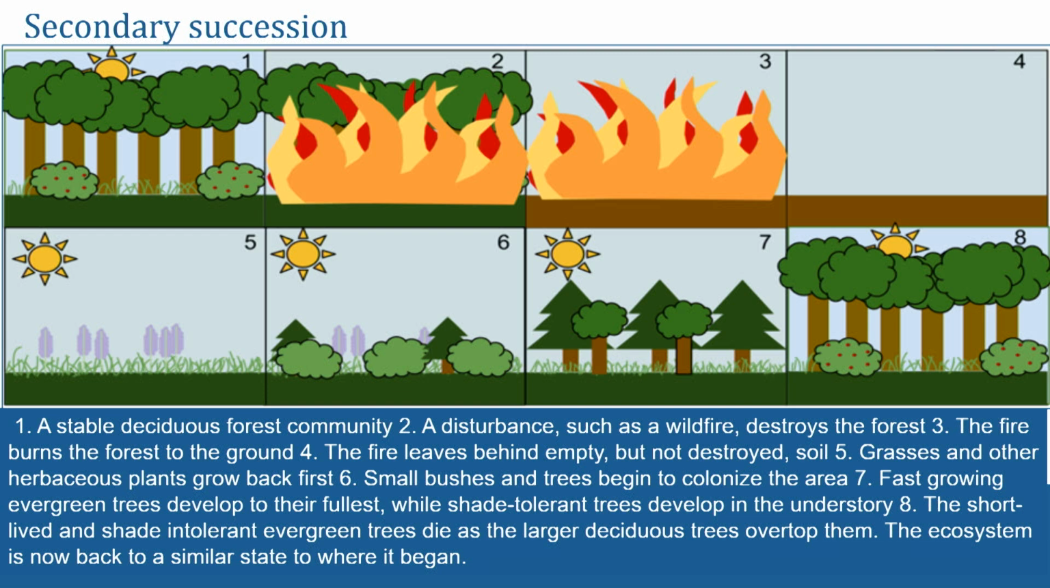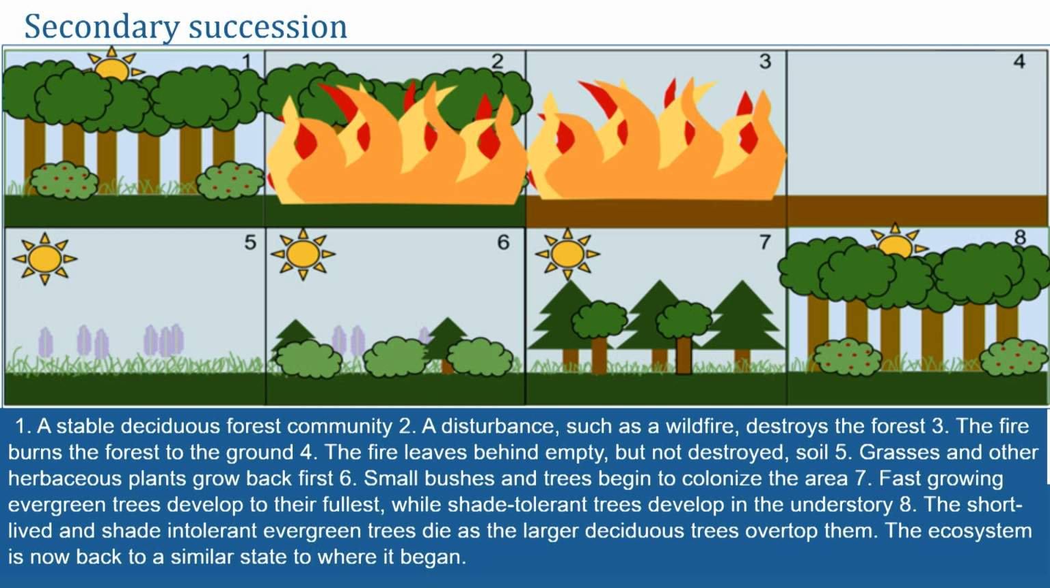Then number 5 on the next row there, the grasses and other herbaceous plants grow back first. These are the things that grow the fastest. They bounce back really quickly, right? And so you'll start to see those small plants come back first. Then we'll have small bushes and trees begin to colonize the area. Number 7, fast-growing evergreen trees develop to their fullest, while shade-tolerant trees develop in the understory.